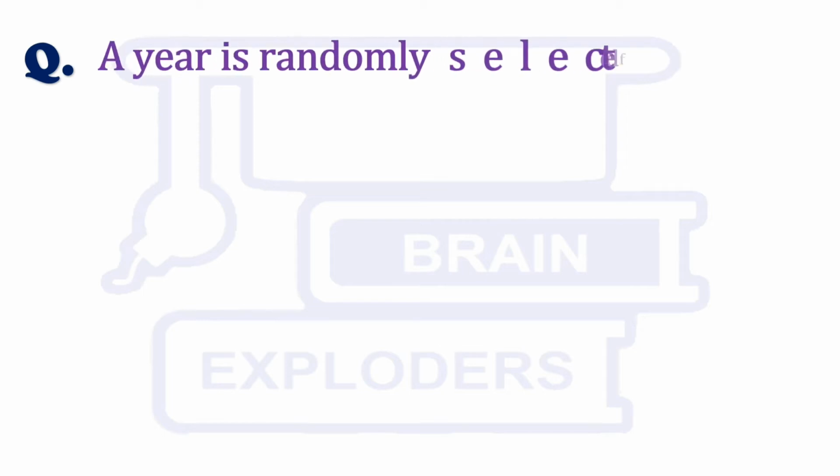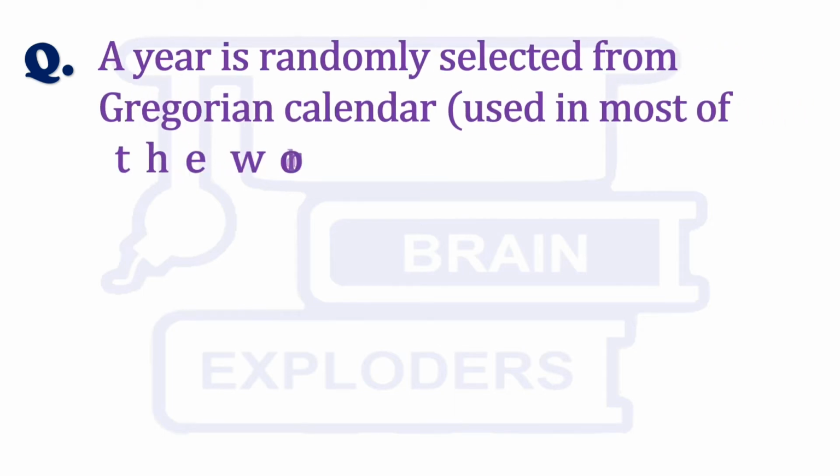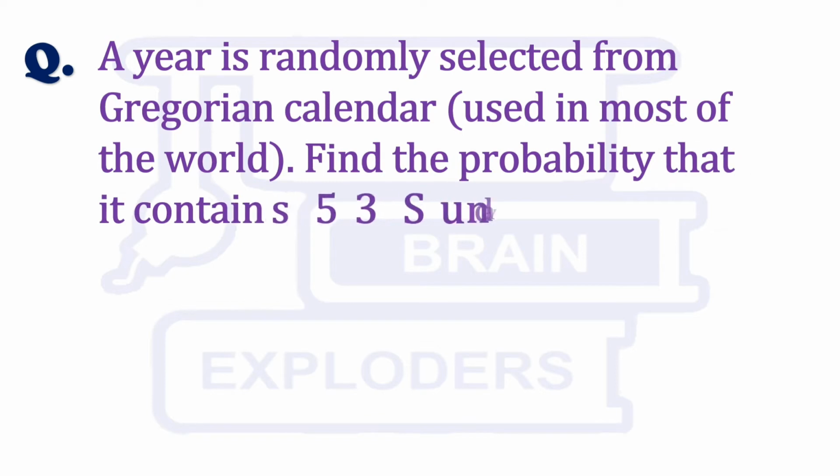A year is randomly selected from the Gregorian calendar. Find the probability that it contains 53 Sundays in it.